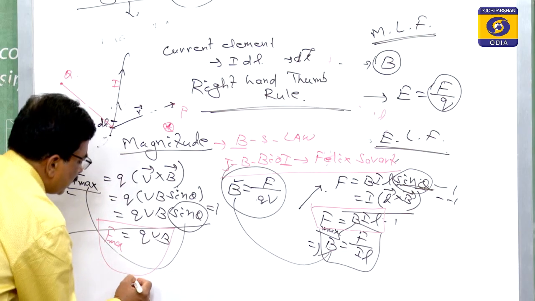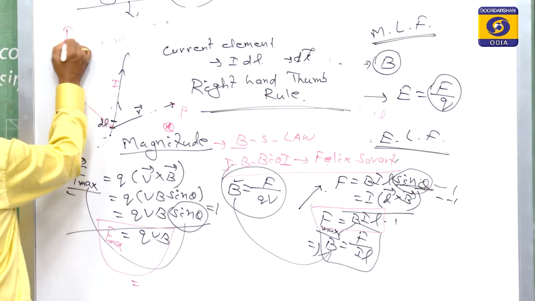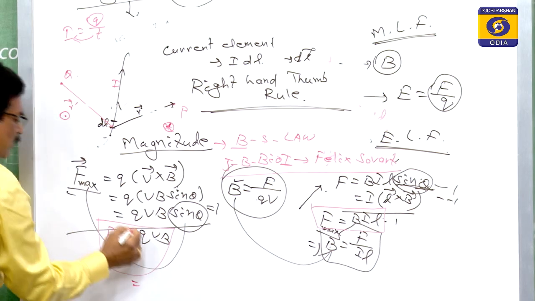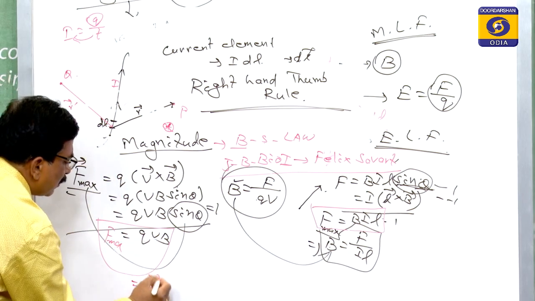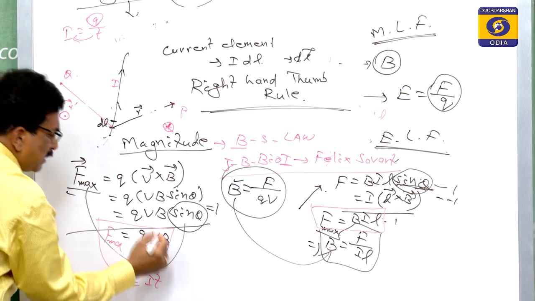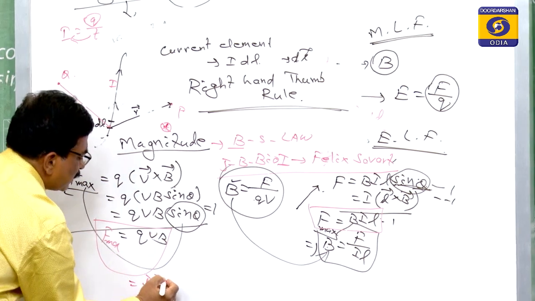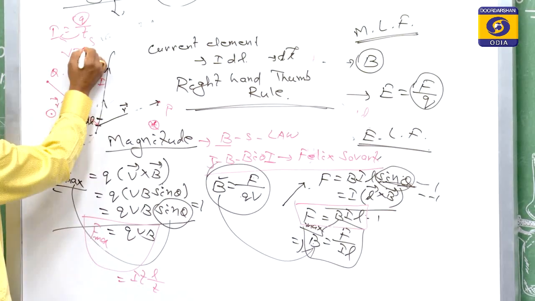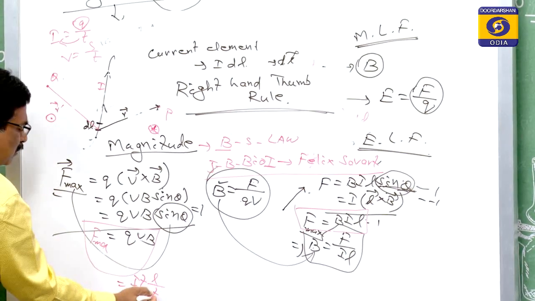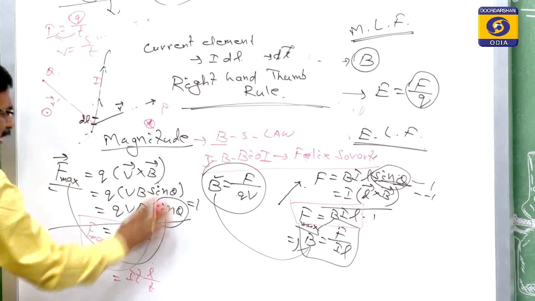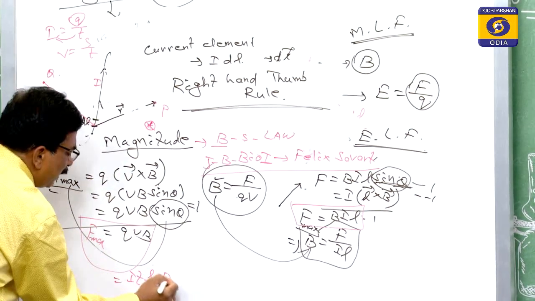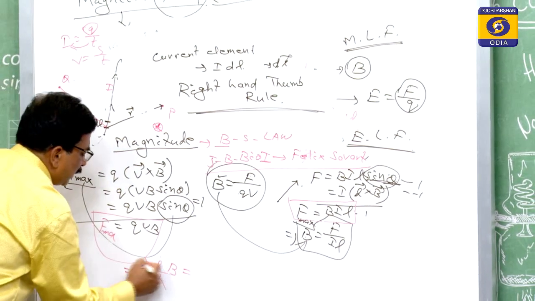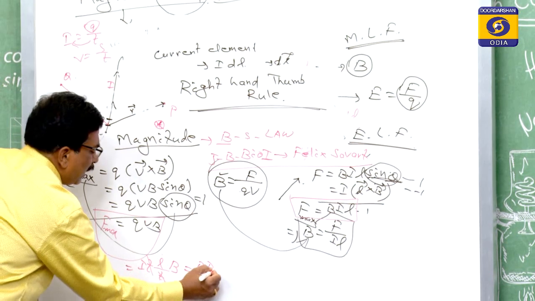You see this Q, we know I is equal to Q by T. So Q is equal to IT. Instead of Q, now I substitute IT, and this is equal to V. So V is equal to L by T, because the speed V is equal to S by T. So V is equal to L by T, where L is the length of the conductor, and this B will be this B. Now T will go out, then this is equal to BIL.